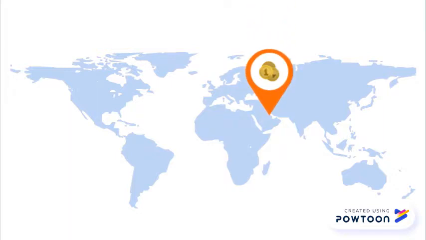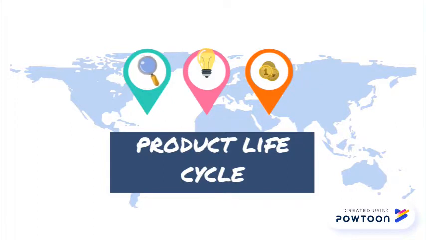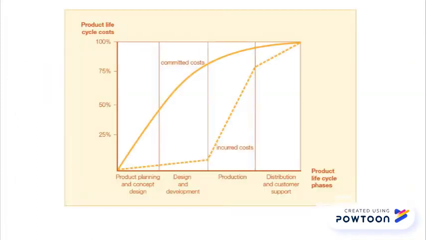Moving on to the next explanation, we are going to focus on product life cycle. Product life cycle can be shown in this graph, which starts from product planning to design to production and lastly to distribution.